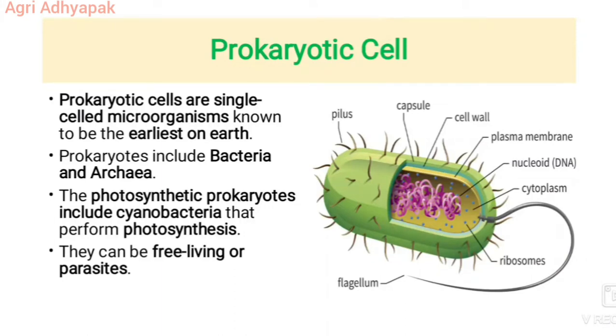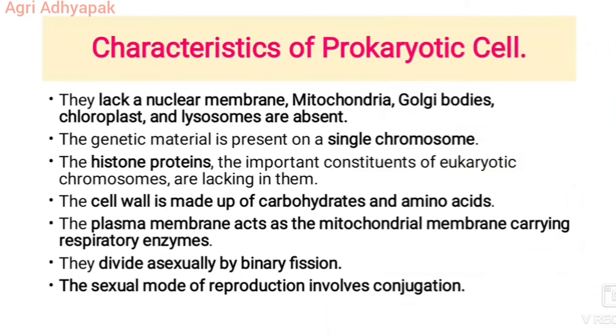Next, we'll see what the characteristics of a prokaryotic cell are. They lack a nuclear membrane; mitochondria, Golgi bodies, chloroplasts and lysosomes are absent. The genetic material is present on a single chromosome. The histone proteins, the important constituents of eukaryotic chromosomes, are lacking in them. The cell wall is made up of carbohydrates and amino acids. The plasma membrane acts as the mitochondrial membrane, carrying respiratory enzymes. They divide asexually by binary fission. The sexual mode of reproduction involves conjugation only.